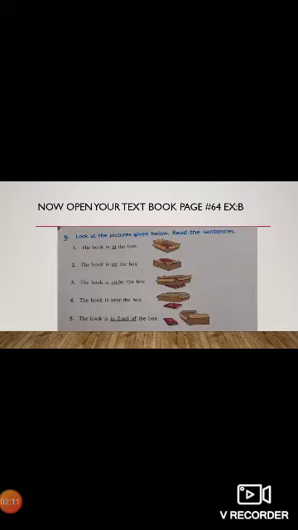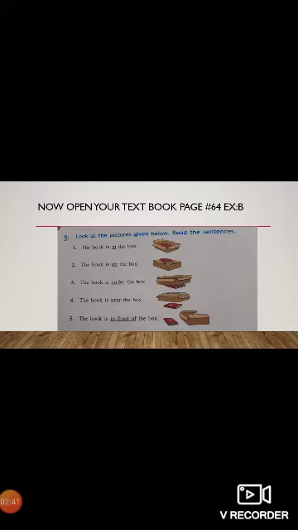Now open your textbook and open the page number 64 and look at the example number B. Look at the pictures given below. Read the sentences. Now I will read these sentences. Number 1, the book is in the box. Number 2, the book is on the box. Number 3, the book is under the box. Number 4, the book is near the box. And number 5, the book is in front of the box.